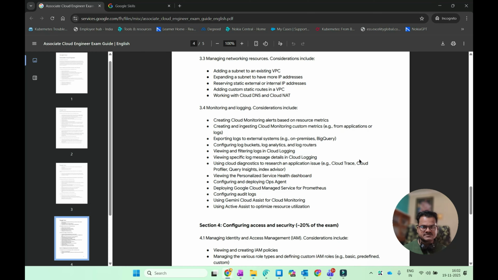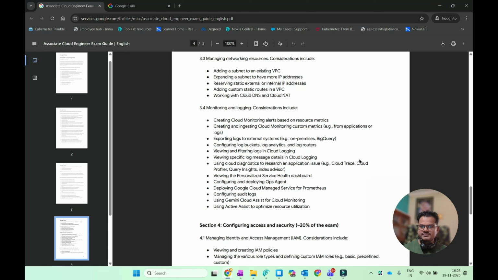Okay, and also how you can automate exporting of logs to external systems like Splunk or BigQuery or on-premises devices. Okay, so also you have to configure the log buckets, log analytics, and how you can create new log analytics on top of that, with the metrics you will get from the system. So all these things you have to know, and how you can build query insights like Prometheus, how you can integrate Prometheus or Grafana.